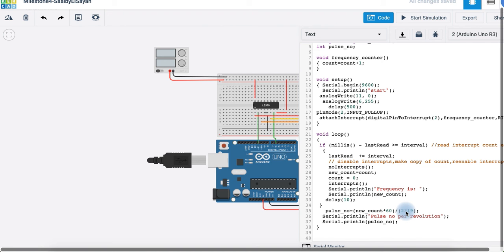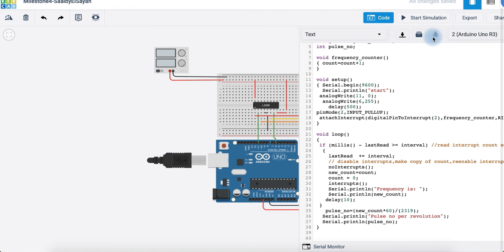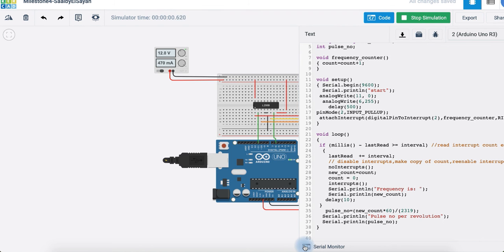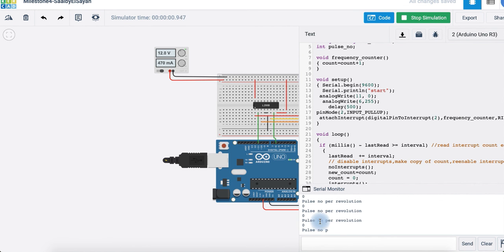So now that we have the pulse number, we printed it on the serial monitor, and now I'm going to run the simulation in order to see it take place. If you open the serial monitor over here, at first, because the simulation time of the Arduino is slow, for a second to pass it takes a bit of time.